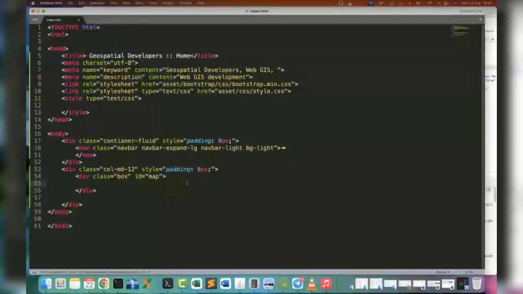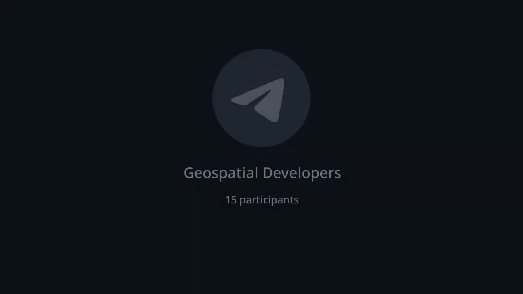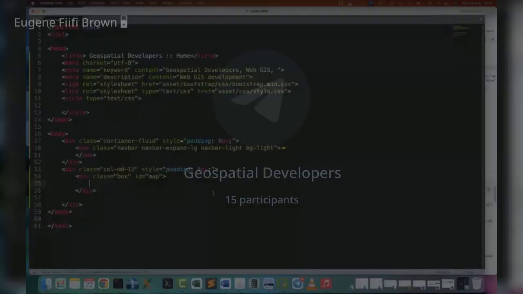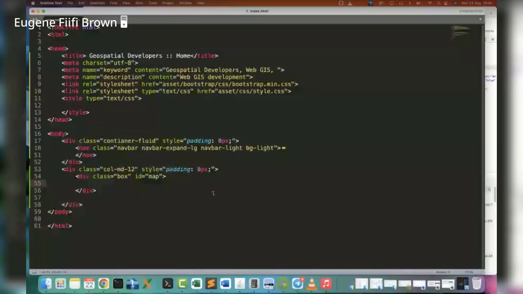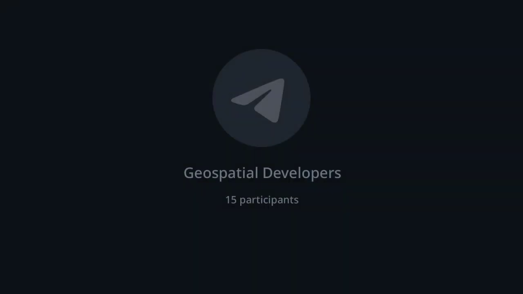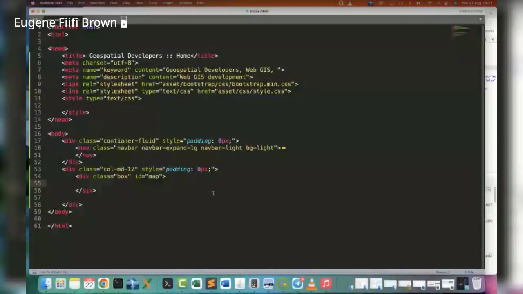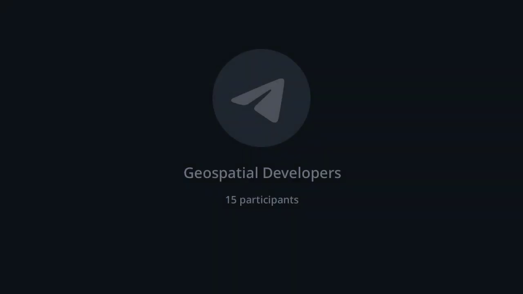That's nice. So let's now begin to add some styling to that side. Now we are going to give it a height, a fixed height. So we are going to do our first styling. So let's go to our CSS page, which is here.